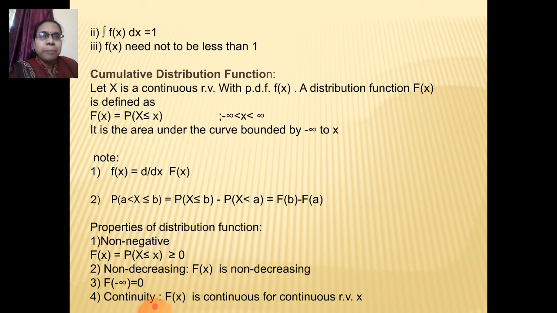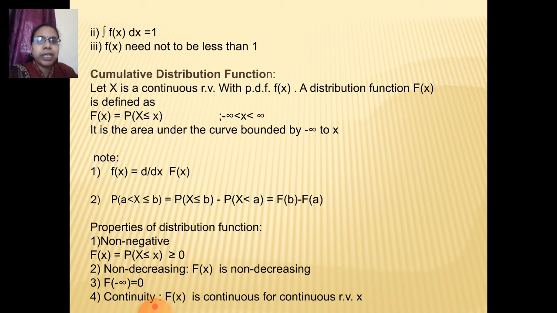In the discrete probability distribution we take it as a summation, but here we take it as the area under the curve. Then there are some notes: PDF and CDF are interrelated by this relation, that is PDF is equal to the derivative of CDF.